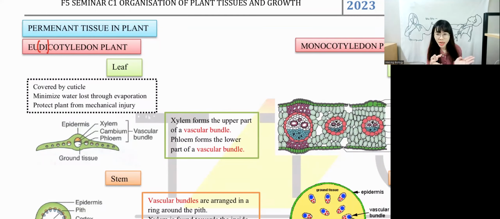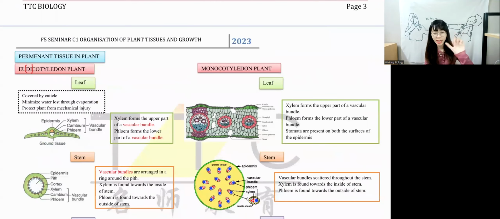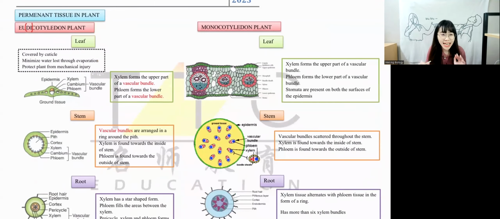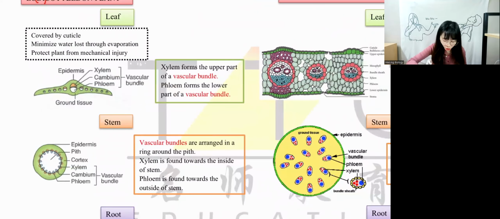No matter whether it's eudicot or monocot, we have to learn 3 parts. We have to learn leaf, stem, and root. Okay, leaf, stem, and root. We will start with leaf first. So for leaf part, we look at dicot first. Leaf part, it looks like a watch. I don't know if you guys can imagine this, but it looks like a watch that you wear. It looks like a watch, right?